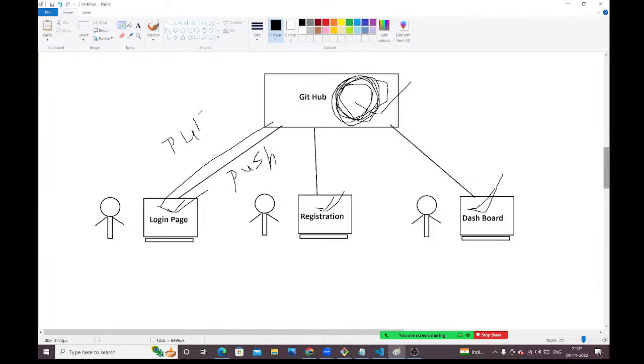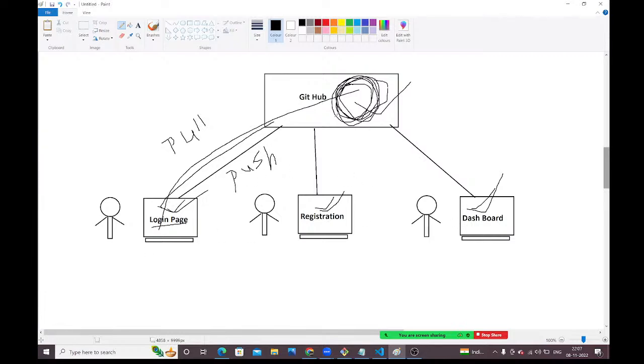Pull command I need to use. By using this pull command, I will get the latest code from the repository to my machine. Now here, I already have the login functionality. With this pull command, I can get the registration functionality and dashboard functionality in my system also.